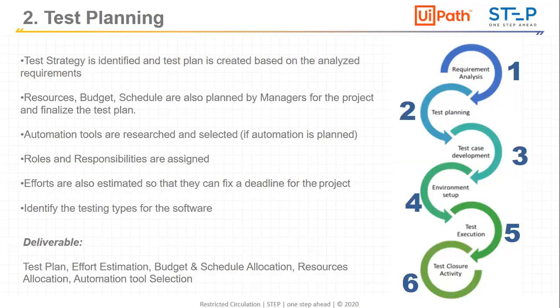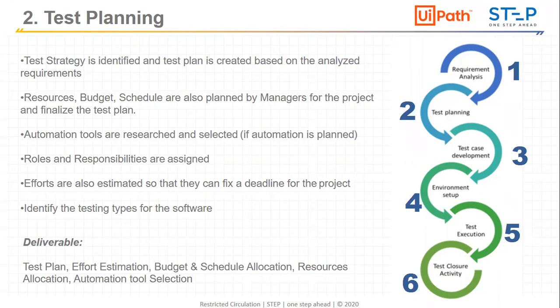Then there will be the effort estimations, so that the deadline of the project is given according to the project requirements and guidelines. And if we are using the agile methodology, then the sprints need to be created in test planning. We need to define the sprints. We need to see how many sprints there will be for a particular testing project, and how many sprints for automation, when the automation comes into the picture, because at the start we cannot begin the automation from day one.